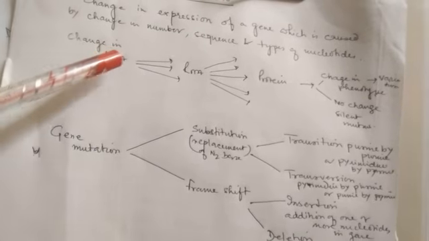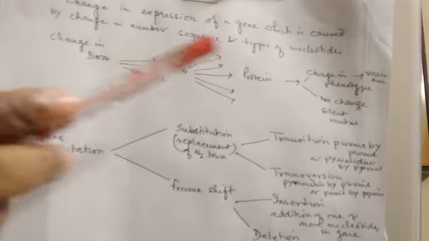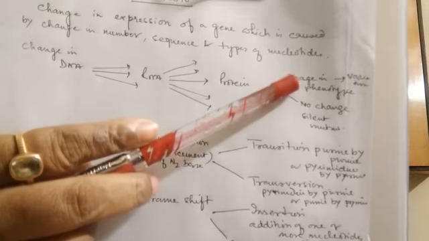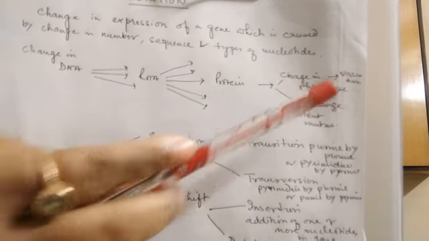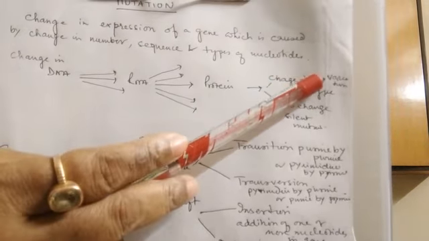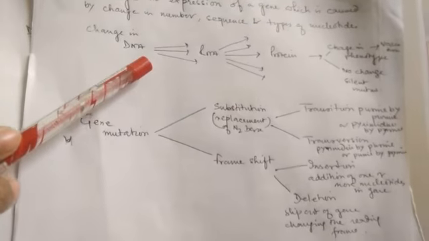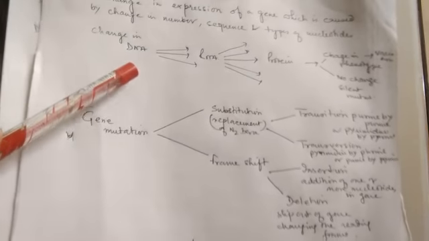So any alteration in the DNA may lead to alteration in the phenotype, and when this alteration enters a population, it causes variation. So it is very significant if there is any alteration in the DNA. Now, what type of mutation can occur?